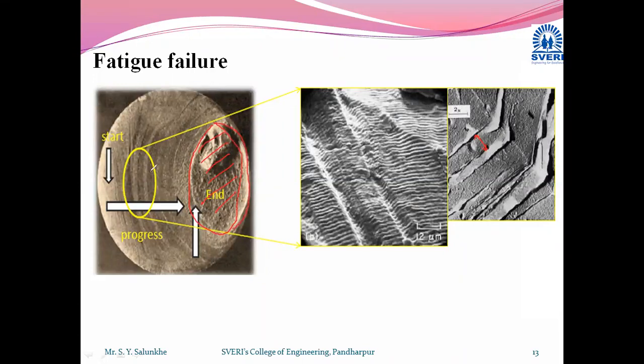In case of this propagation also, these types of areas are generated. You can see here. Later on, this much part is going to take some time. And again, the sudden failure is going to occur in this region. And like this, it is propagating. This crack is going to get propagated.